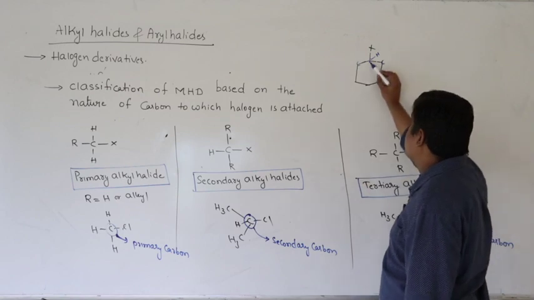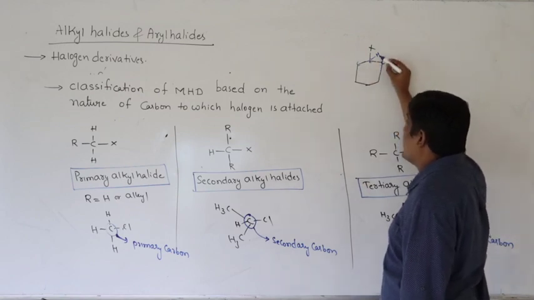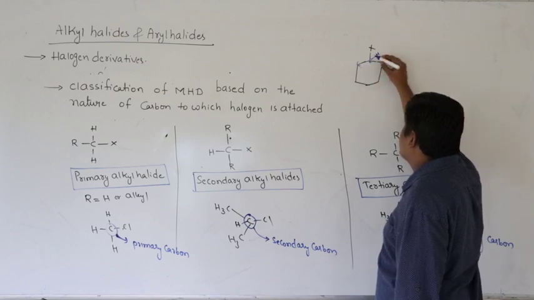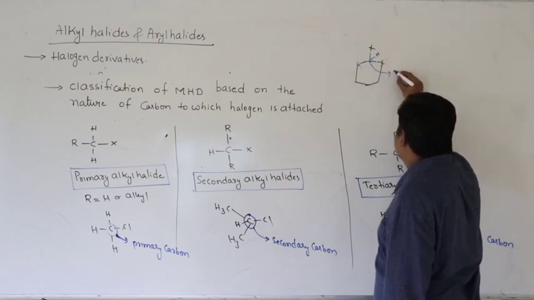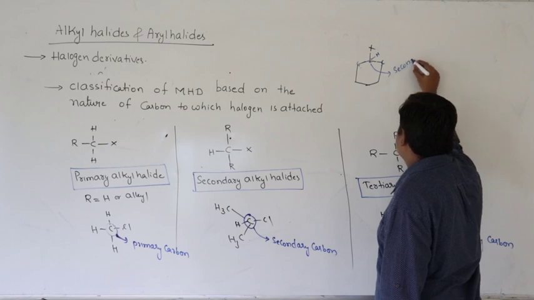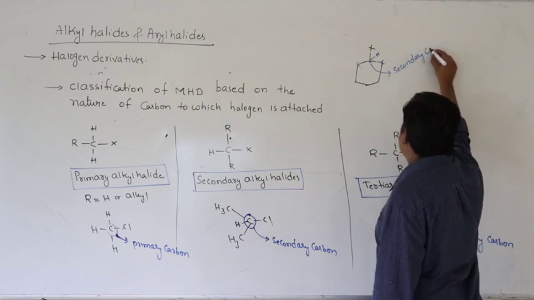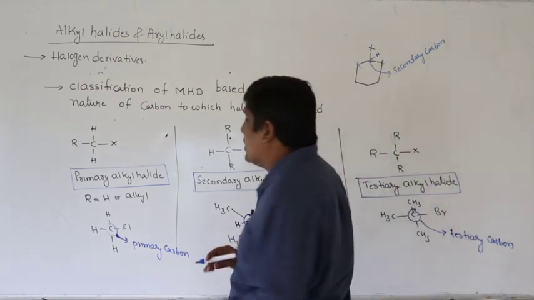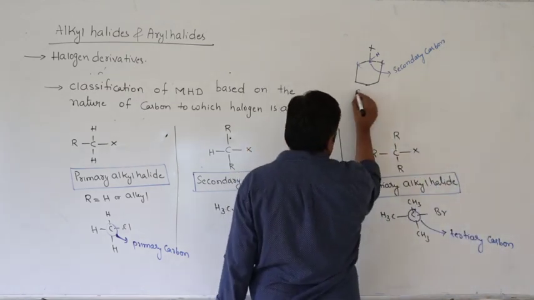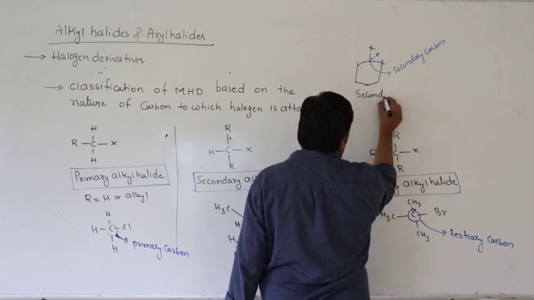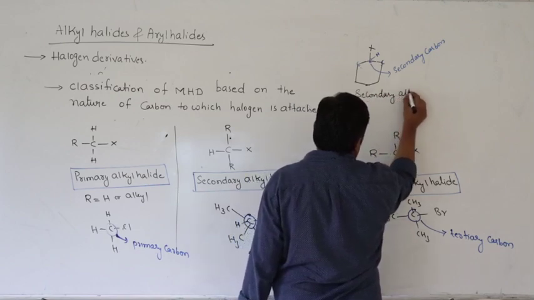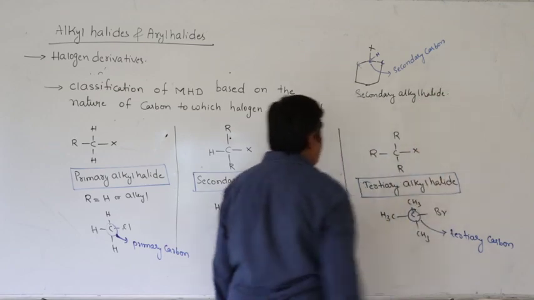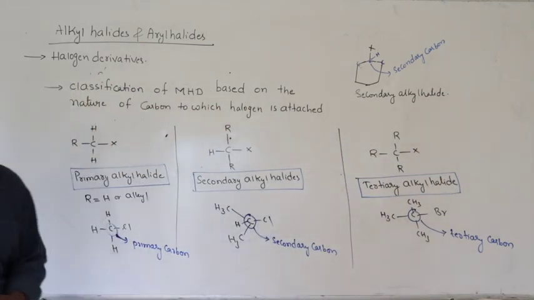So this carbon is bonded to two other carbon atoms and a hydrogen along with the halogen. Since it is bonded to two other carbon atoms, what is the nature of this carbon? It is a secondary carbon. So the halogen atom is attached to a secondary carbon, therefore this must be a secondary alkyl halide.